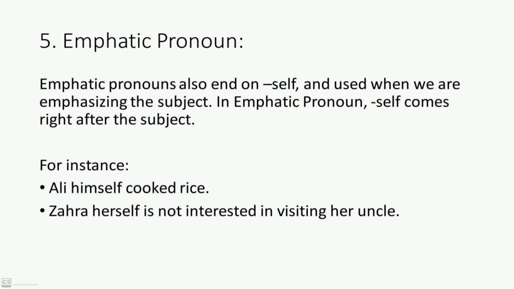We did not say Ali cooked the rice himself, rather we emphasized that this rice was cooked by Ali, so we used the himself pronoun right after the noun. In the second example, you can see Zahra herself is not interested in visiting her uncle. So it's Zahra's choice. We are emphasizing Zahra's choice. This is why we have used emphatic pronoun right after the noun.